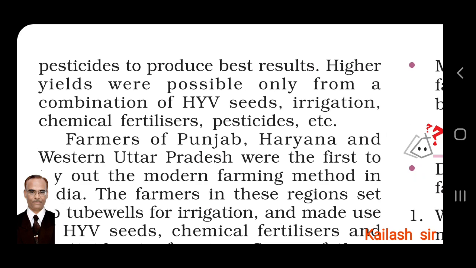So pesticides are needed to produce best results, but that is a different thing. Normally there are pests on the crop. So to kill them, to keep the crop safe from them, pesticides are needed, but they are harmful for our body. Higher yields were possible only from a combination of HYV seeds, irrigation, chemical fertilizers, pesticides, etc.